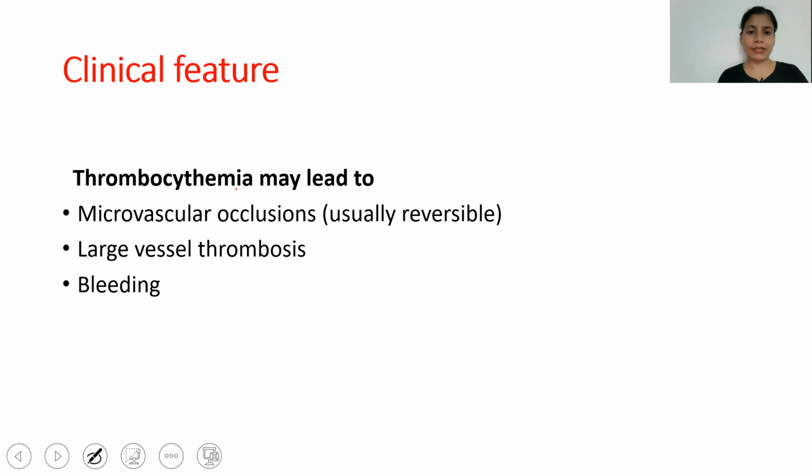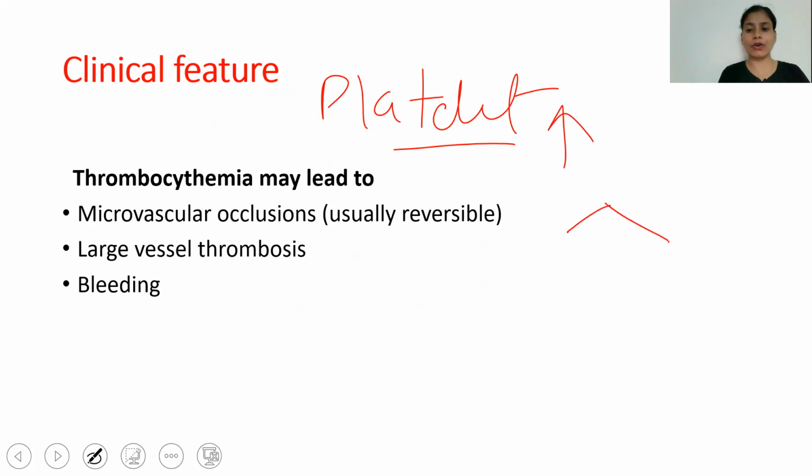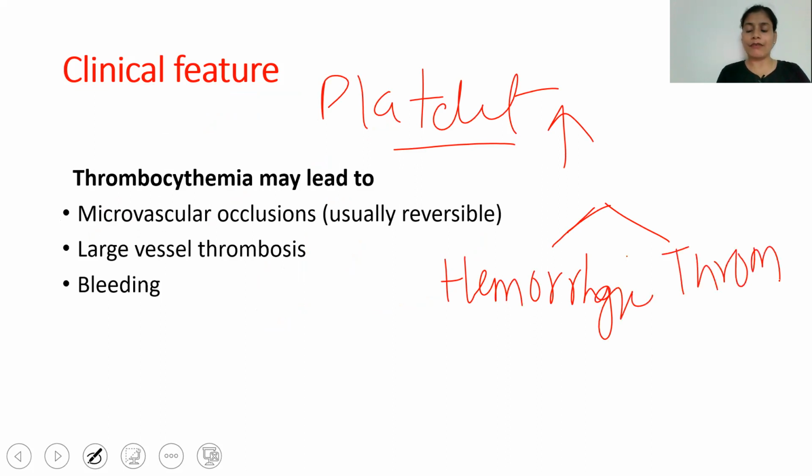Now, what are the clinical features? As there are increased megakaryocytes and increased platelets, all signs and symptoms are related to the increased platelets. Two things go hand in hand: hemorrhagic events as well as thrombotic events. When there is an increased concentration of platelets, there is formation of thrombus, and the symptoms are because of the thrombosis. It will occlude the vein, artery, or microvasculature, and there will be thrombus formation in these, and all the signs and symptoms are because of this.